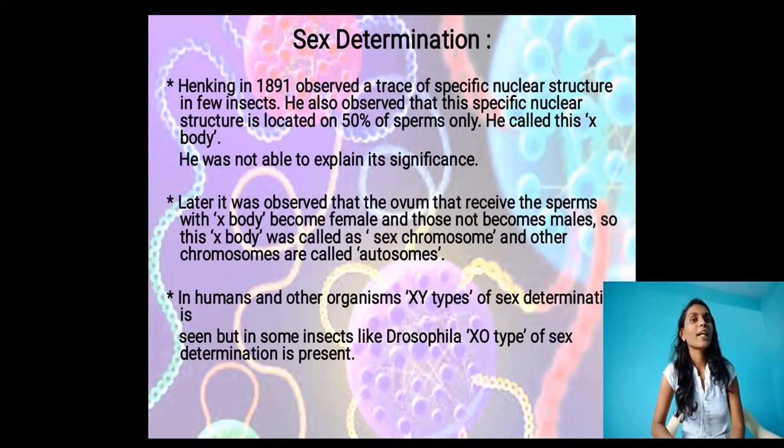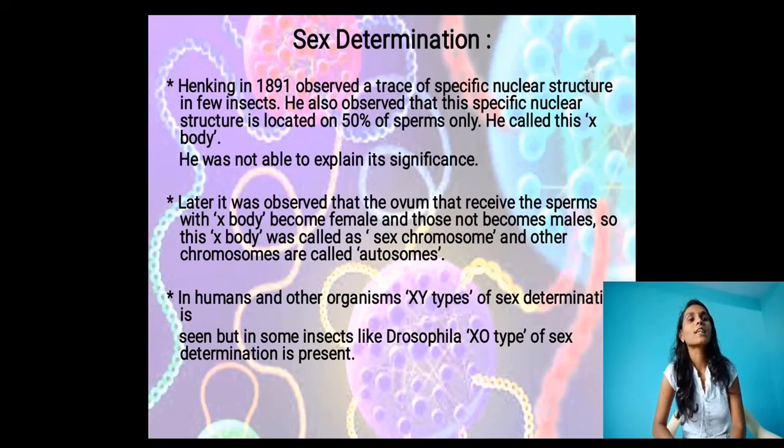Next, come to sex determination. How will we find out the sex of a newborn baby? That comes under sex determination here. Henking in 1891 observed a specific nuclear structure in a few insects. He was the scientist who determined the sex structure of insects in 1891. He also observed that this specific nuclear structure is located on 50% of sperms only. Some nuclear structure is located only on the sperms, meaning the male character.